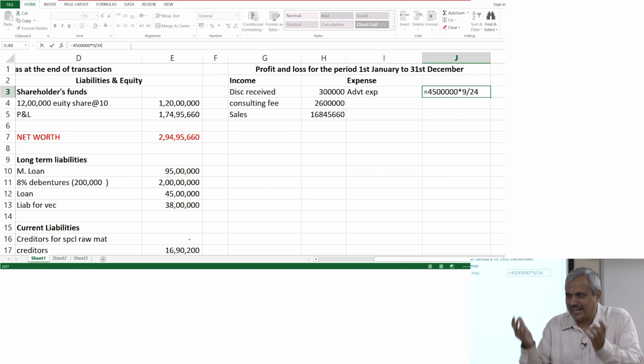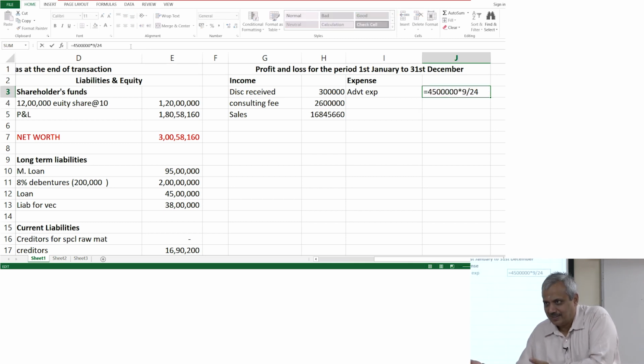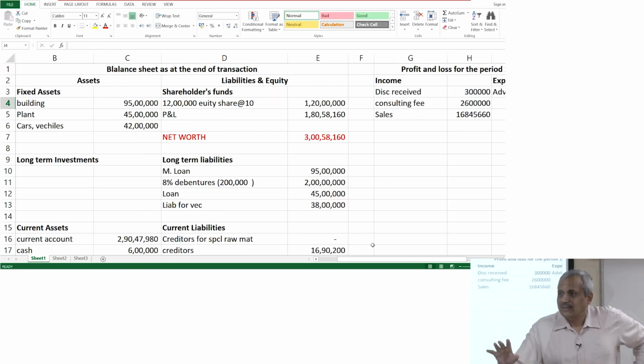So what happens? 45 lakhs divided by how many quarters in 2 years? 8 quarters, multiplied by 3. Just do that. Okay, 9.24 you have said. Okay, fine. With you on this, sir?